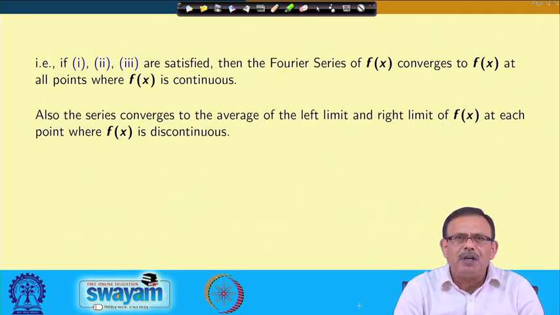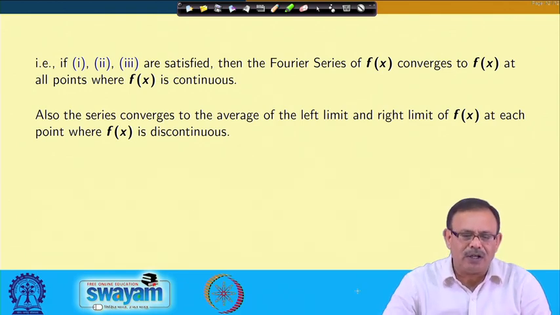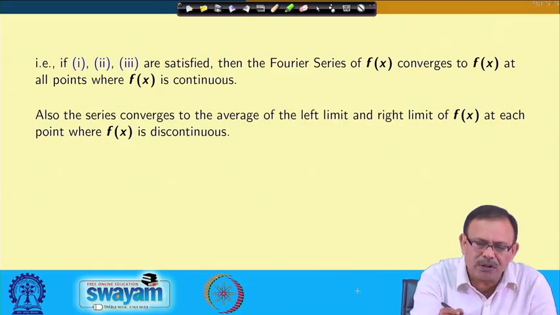But if there is a point of discontinuity, in that case we are saying that the value of the series will be equal to the average of the left hand limit and the right hand limit of f x at each of the points where the function is discontinuous.